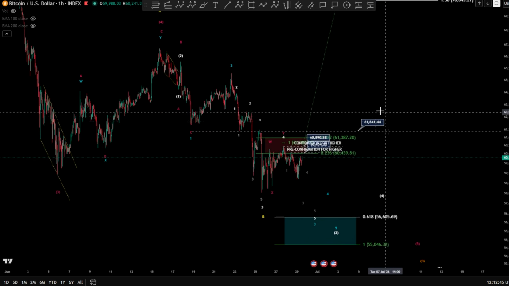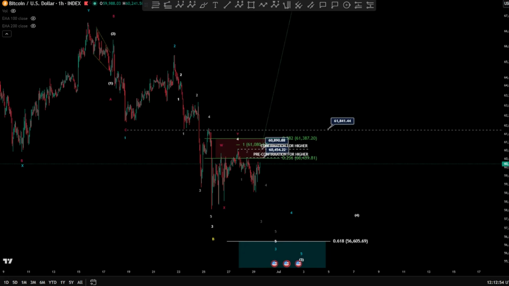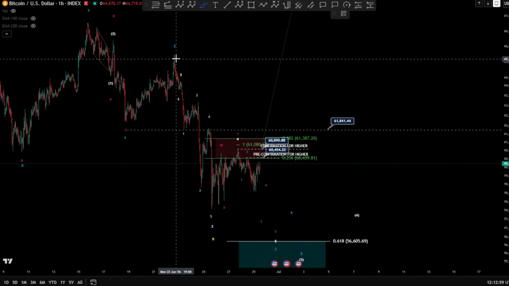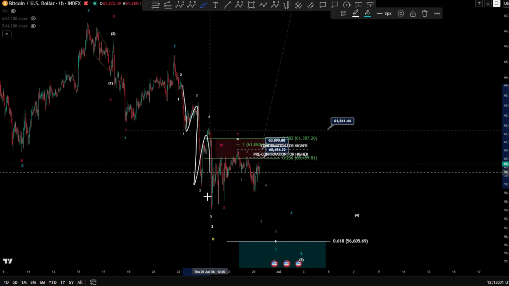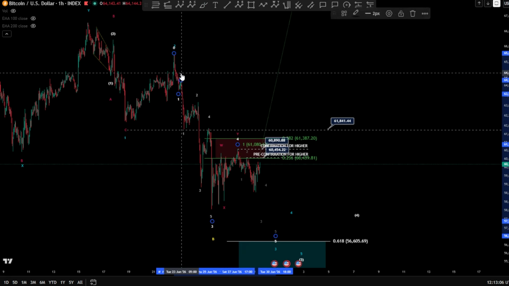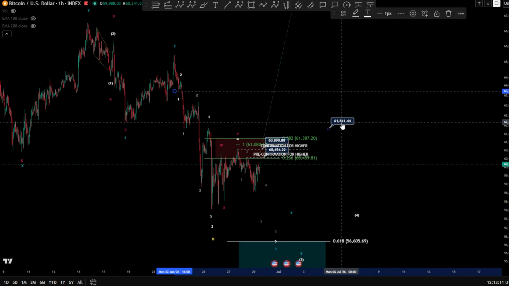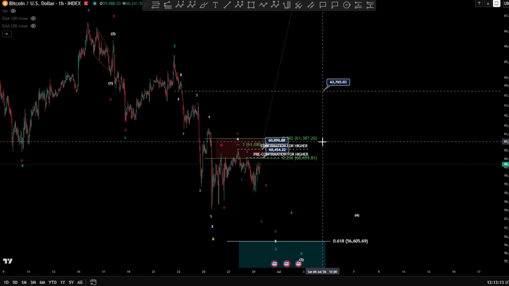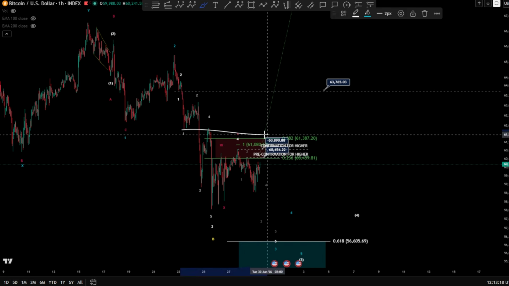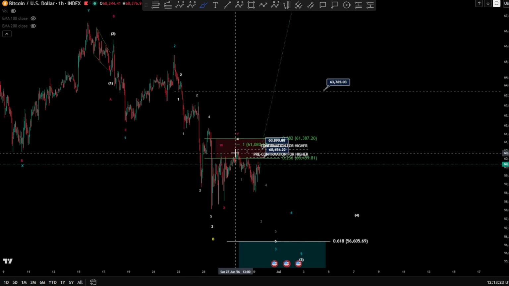Since we took the low here, that is a very likely scenario. Now, for that, I need the 61K 841. Why do I need this number? Because currently we are unfolding this wave 1, 2, 3, 4, 5 finished. We're looking for a wave 3 and a wave 4 in the white scenario. So I would say even, by the way, our invalidation is a little bit higher here. So we are looking for the 63K 765. That invalidation was for the previous impulse, and we didn't invalidate, as you can see, and it has played